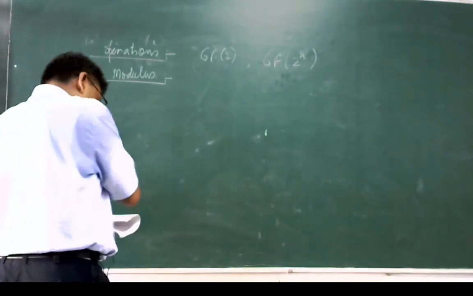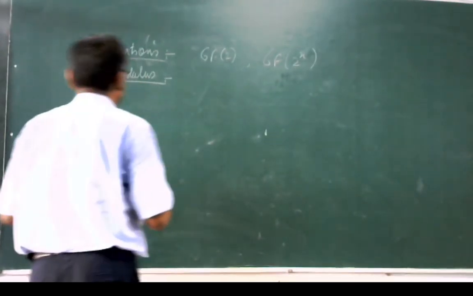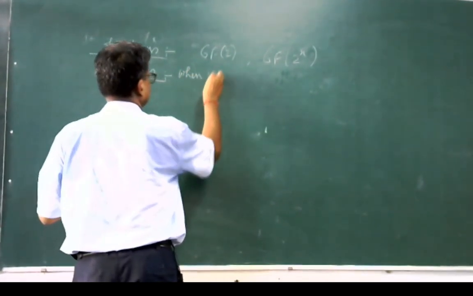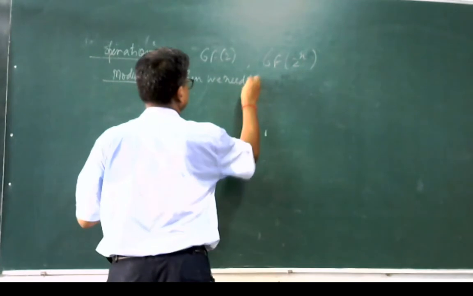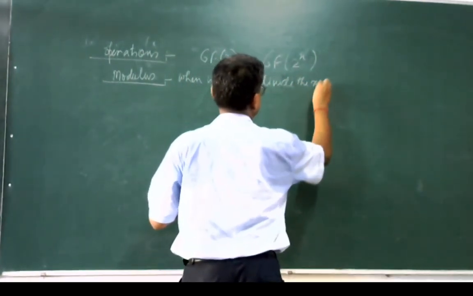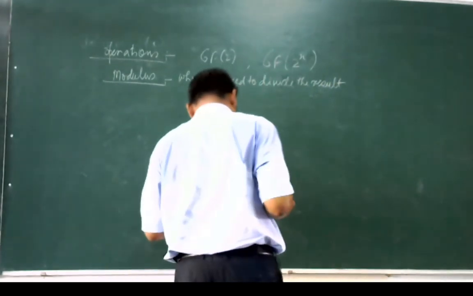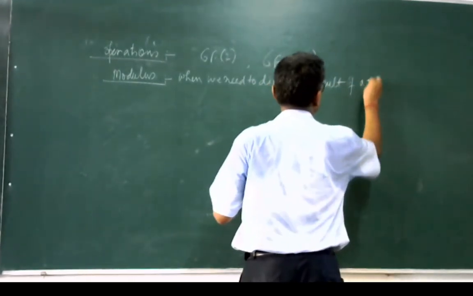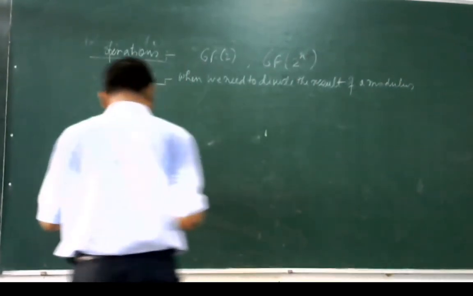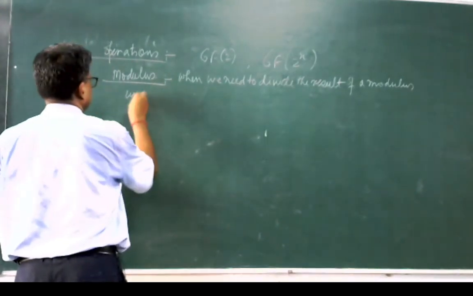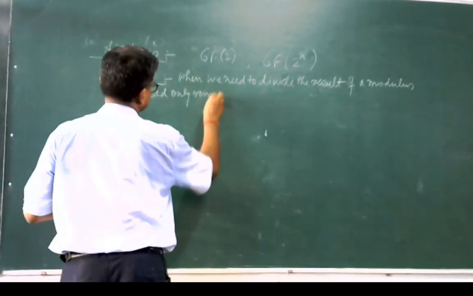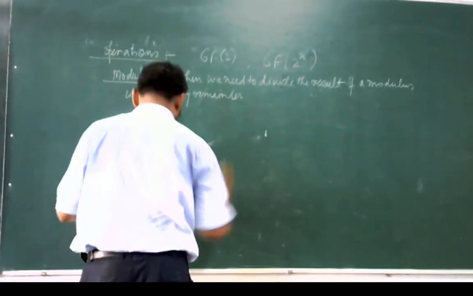So, whenever we need to divide the result of a modulus, we need only the remainder. This is the general property of the modulus.